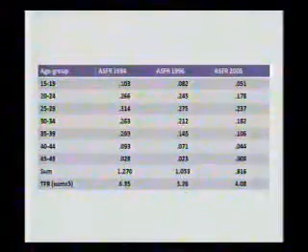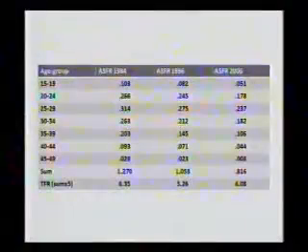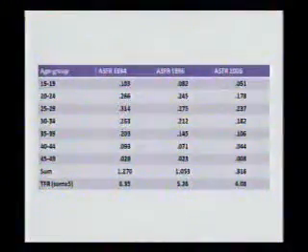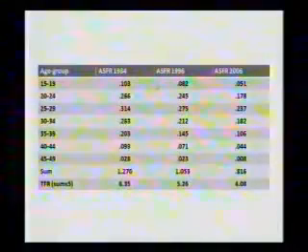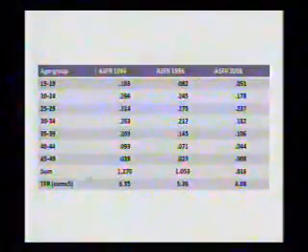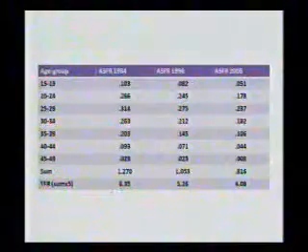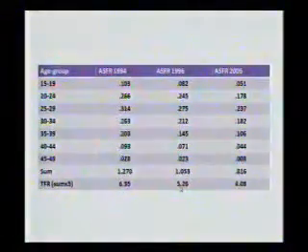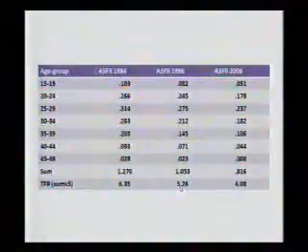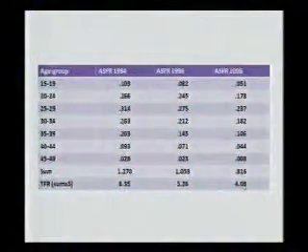Now, here there are 3 different times when survey data are available for Pakistan: 1984, 1996, and 2006, when the last demographic and health survey was conducted. And it shows that total fertility rate declined. It was more than 6 in 1984. It became a little more than 5 in 1996, and in 2006, it's close to 4.